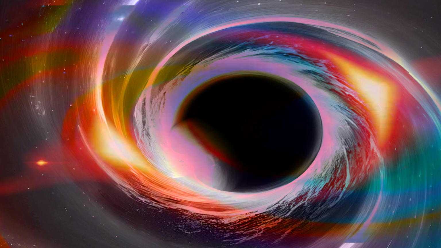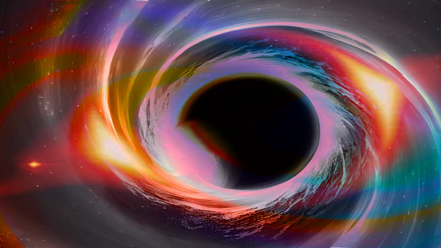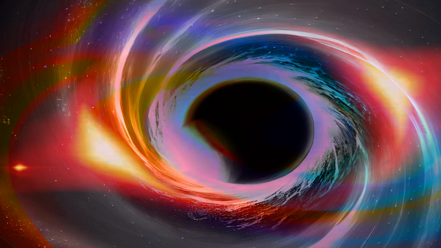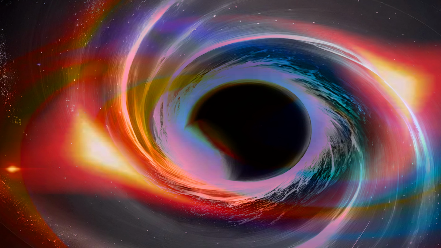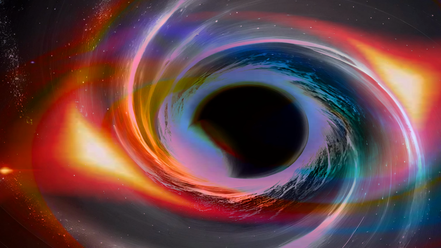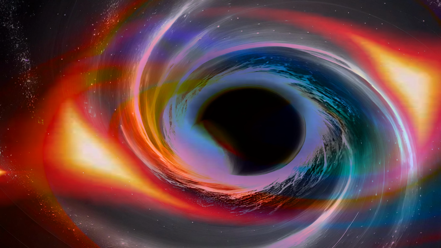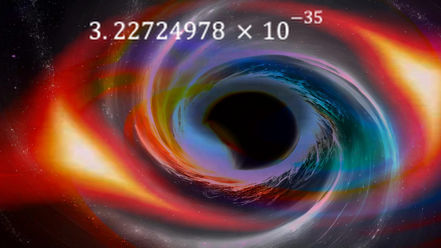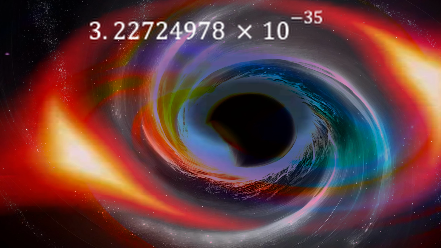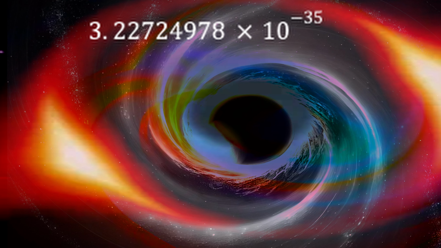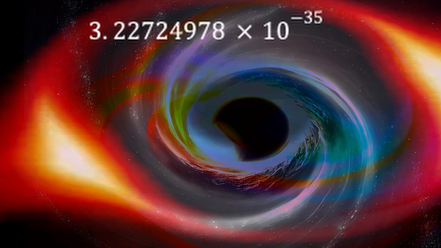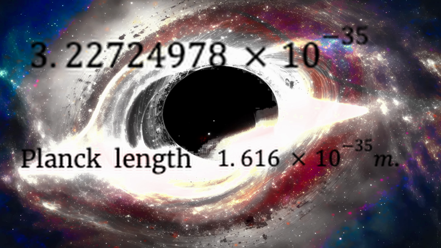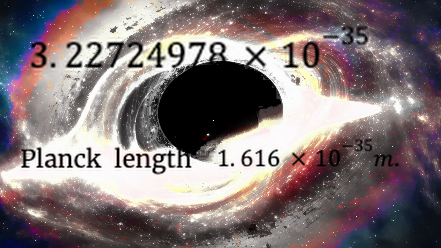We already know the Schwarzschild radius is 2GM divided by c squared. This radius m_ρ L_ρ will be the actual radius of any mass if it shrinks to its minimum. So, with this equation, we can find the actual radius of any mass. For example, if we calculate the Schwarzschild radius of the Planck mass, it would be 3.22724978 × 10^-35 meters. It is roughly twice the Planck length, 1.616 × 10^-35 meters.